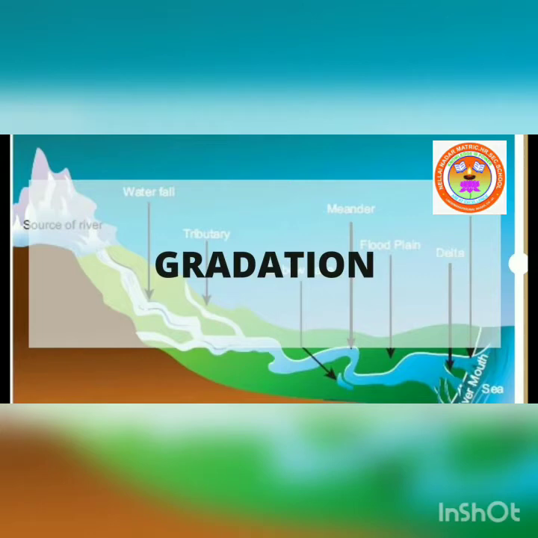What is gradation? Gradation is the process of leveling of land by means of natural agents like rivers, groundwater, winds, glaciers, and sea waves. These agents produce various gradational relief features in due course of time.